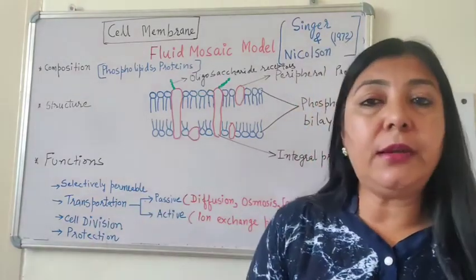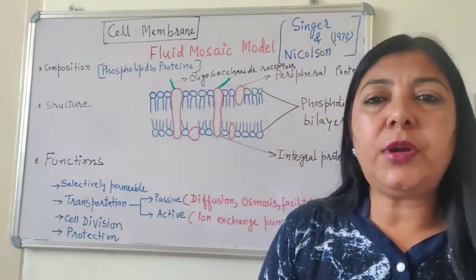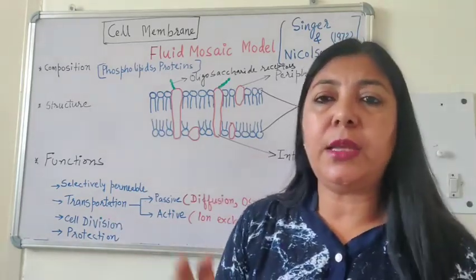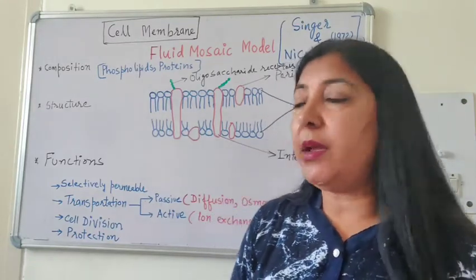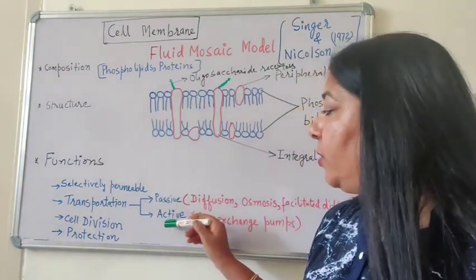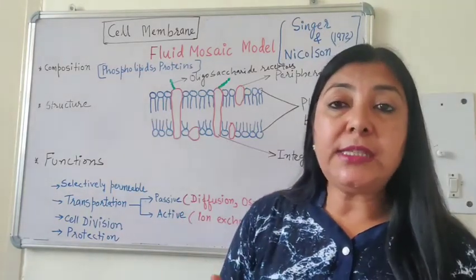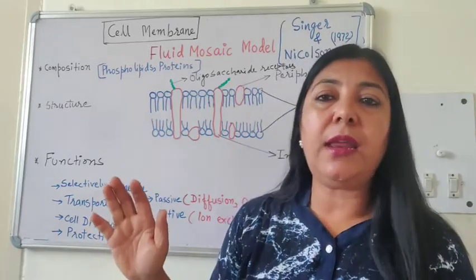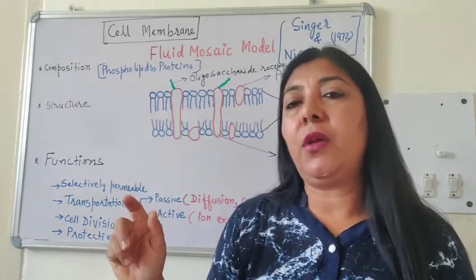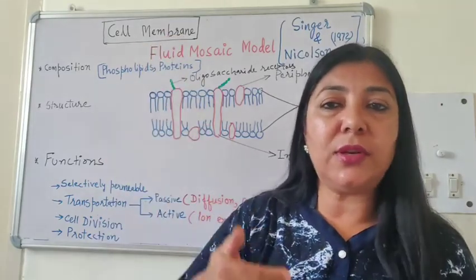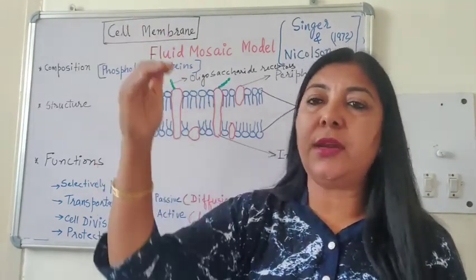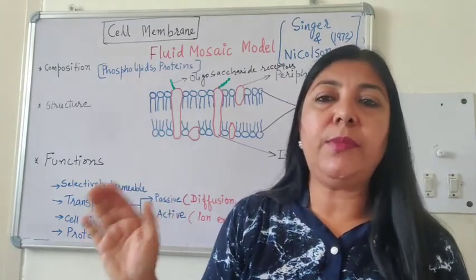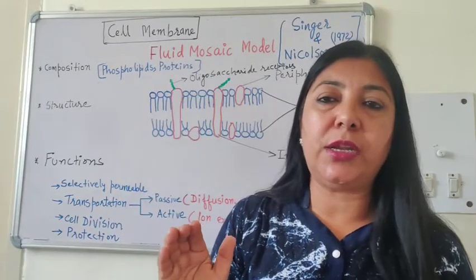Next, it helps in transportation. Now transportation is a big word, and this transportation in a cell may be categorized into passive transportation and active transportation. Passive transportation means the transportation which does not require any energy, or it is down the concentration gradient, from high concentration to low concentration, without the use of any ATP. So that is passive transportation.